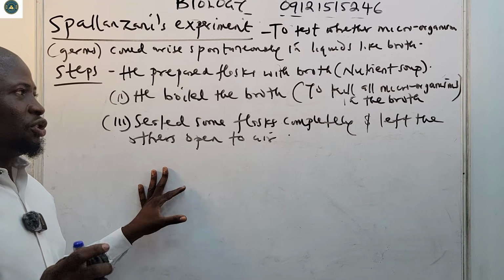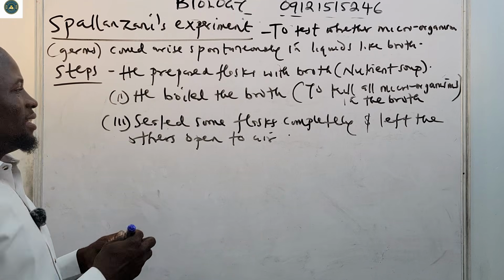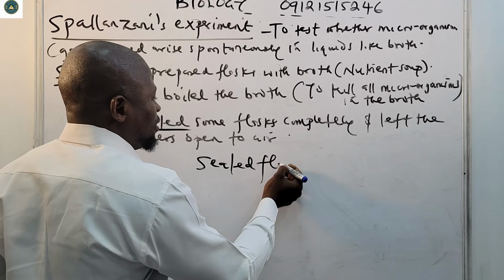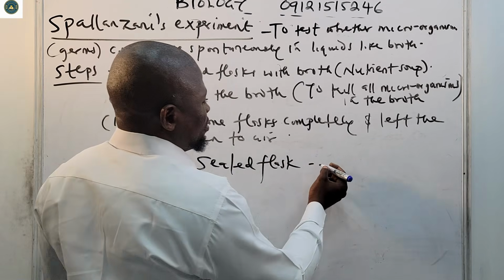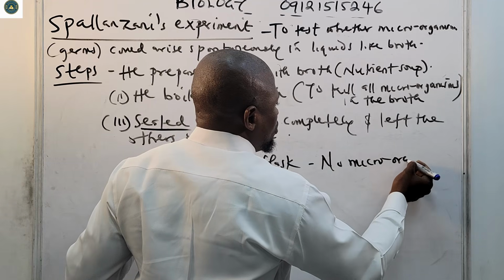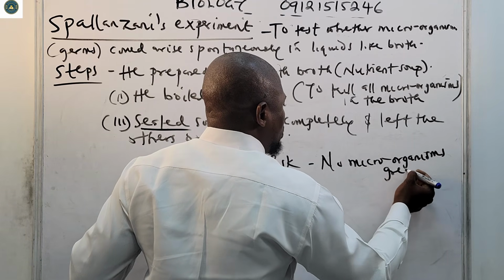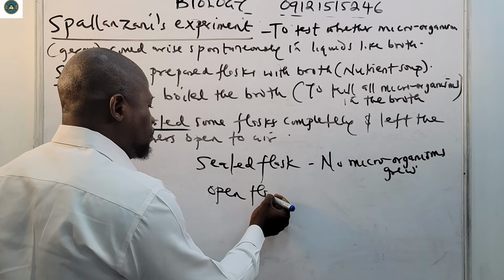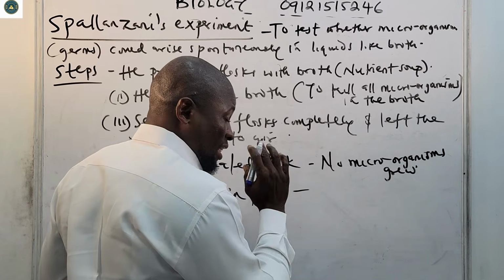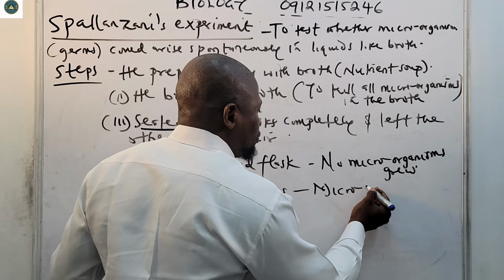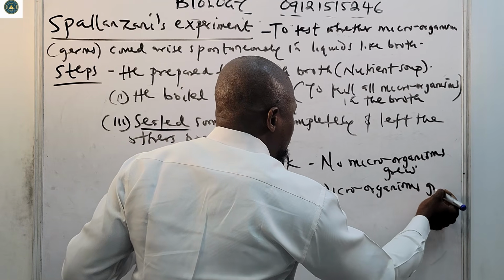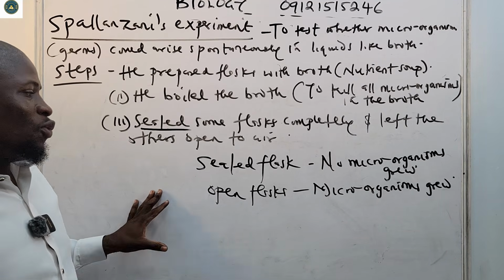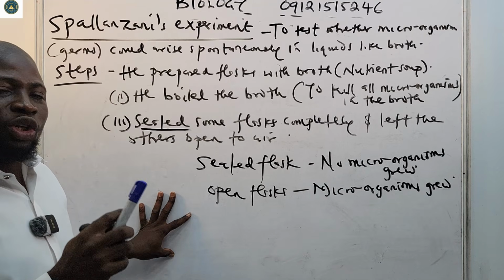So what was his observation? For the sealed flax, he observed that no microorganisms grew, but in the open flax, he observed that microorganisms grew on them.